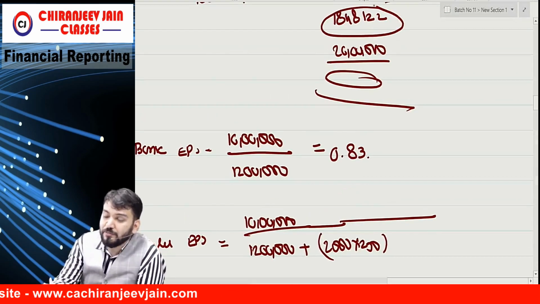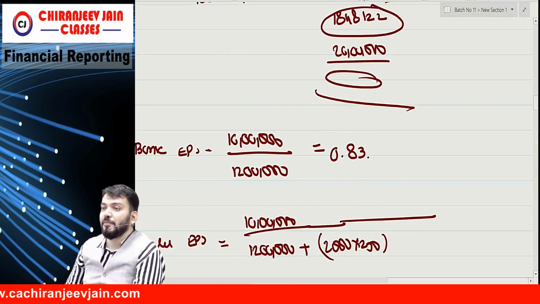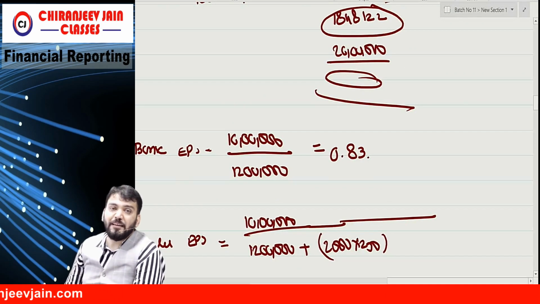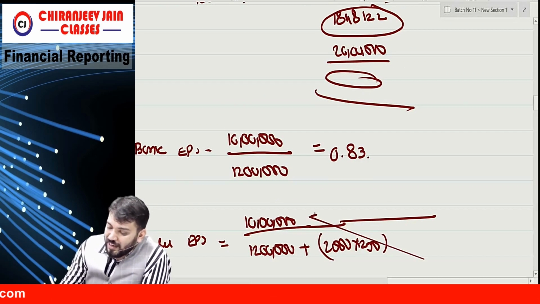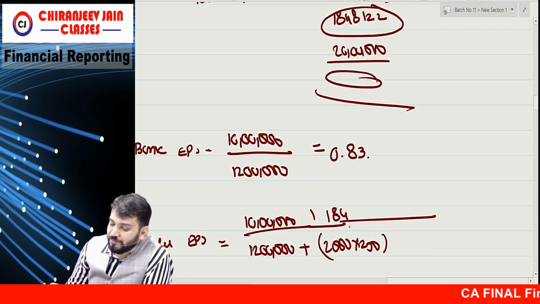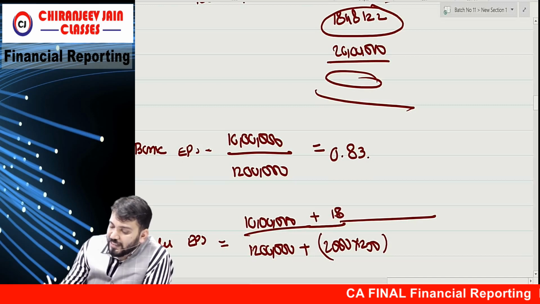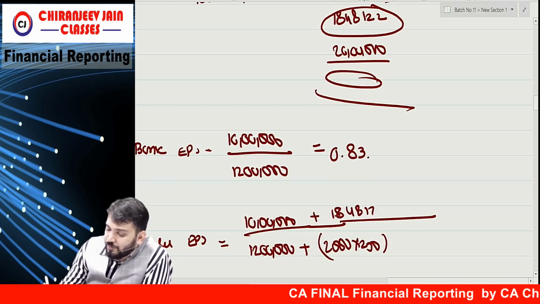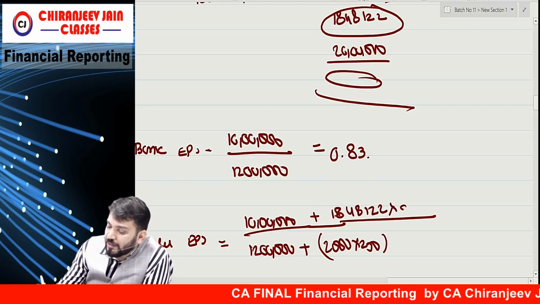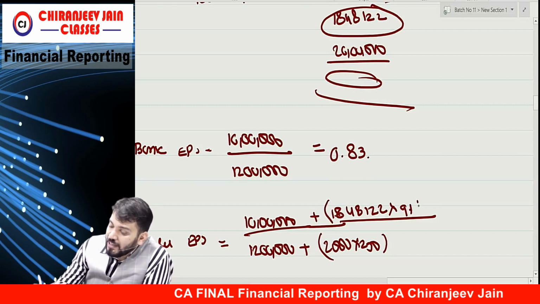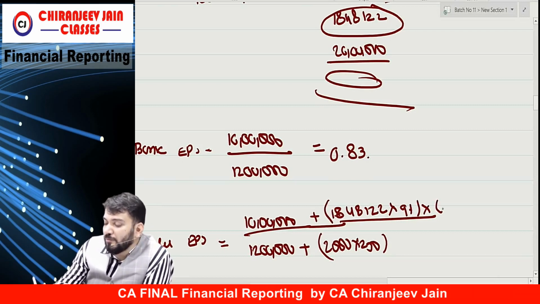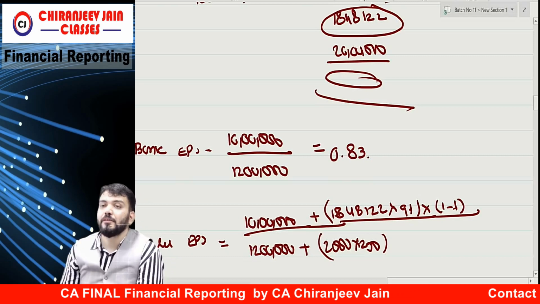Interest will be on this amount at what rate? 6%, 9%. It is 9%. So plus 18,48,122 into 9%, into 1 minus T also.